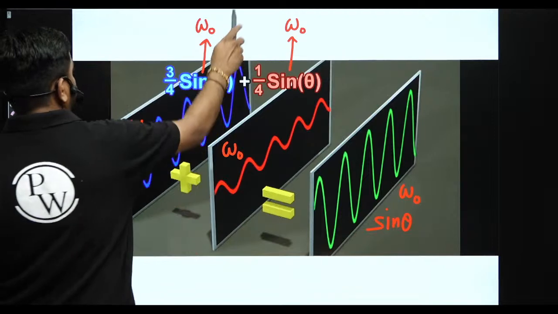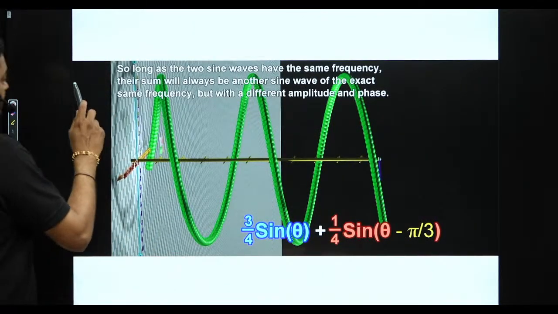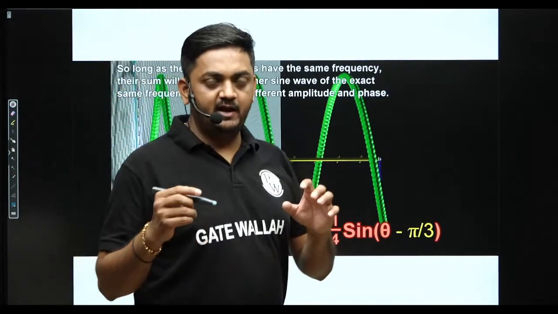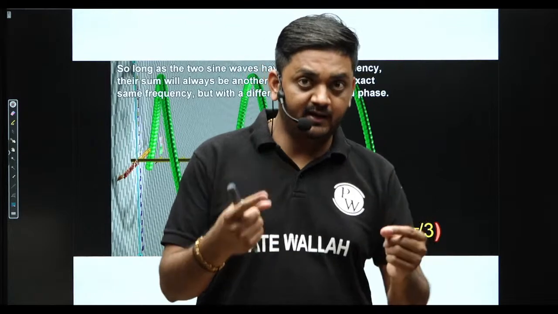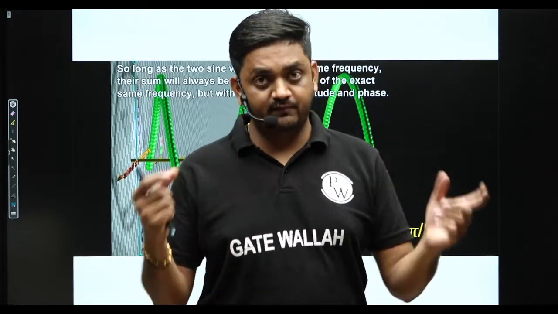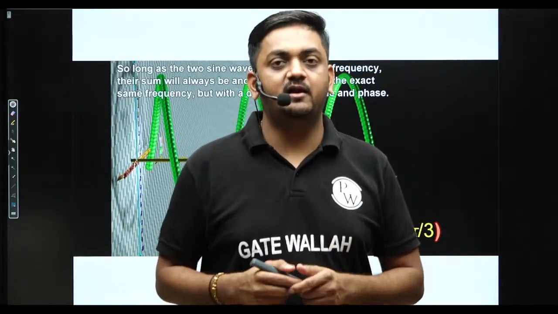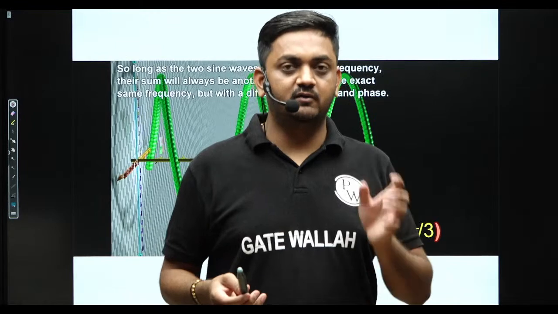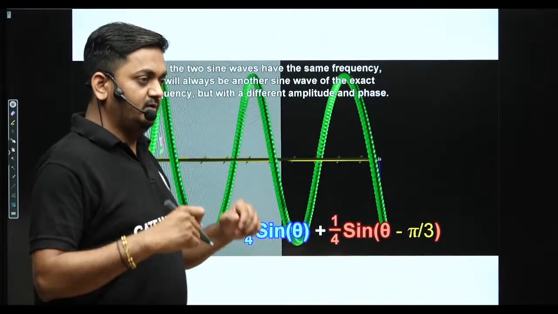Now next, so here you can see, now if we add two sinusoidal signals with the same frequency but different amplitude and different phase angle. Different amplitude, different phase angle, but the same frequency. In this case also, we will get a sinusoidal signal with the same frequency. Correct? Okay. Even if the phase angle is also different.